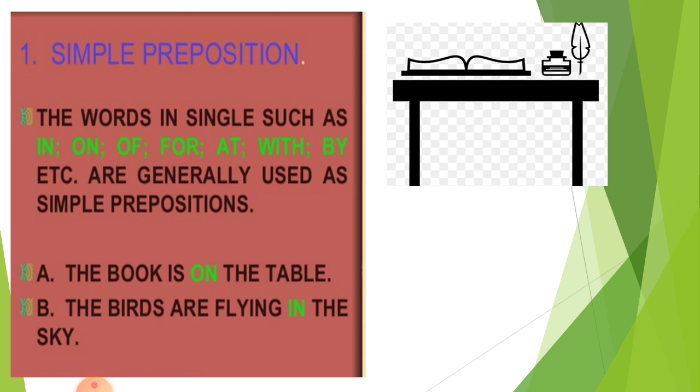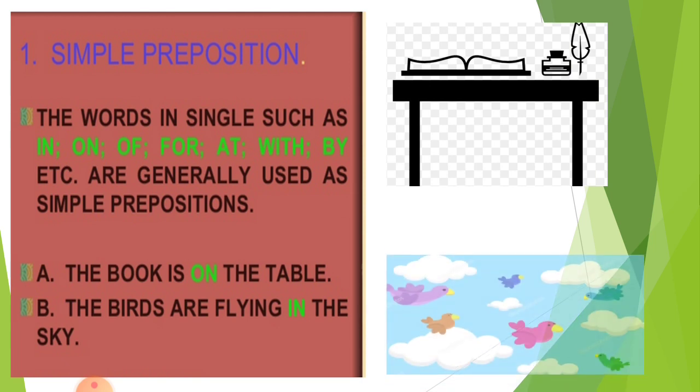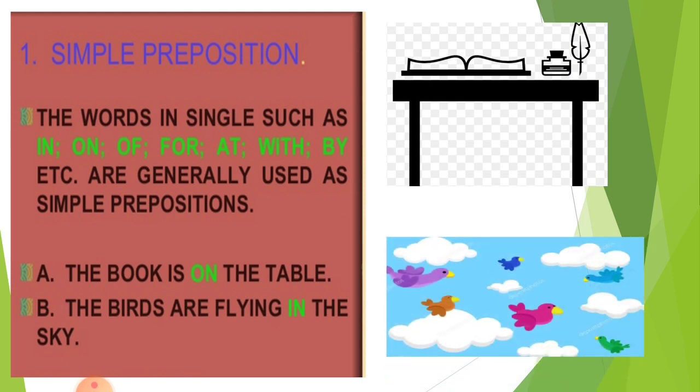The book is on the table. Simple preposition, one word only. The birds are flying in the sky. Again, one word only. So these single word prepositions are known as simple prepositions.